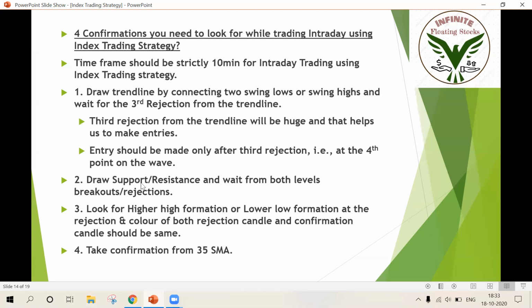Okay. The first confirmation is the third reaction from the trend line. The second confirmation is to draw support and resistance levels and wait for breakout or rejection at both levels. When I say both levels, that is the trend line breakout and also the support and resistance level breakout. Third confirmation is to look for higher high formation or lower low formation, and the colors of both the rejection candle and confirmation candle should be the same color. And take confirmation from the 35 moving average. I repeat. All right, let's get on to the charts.